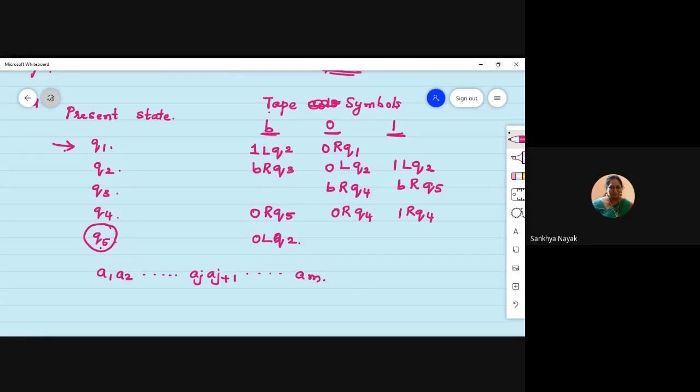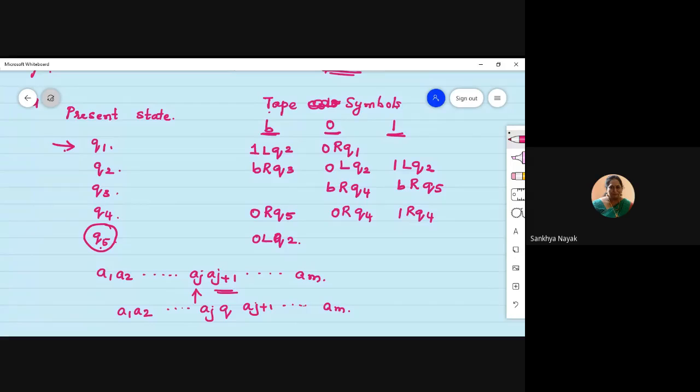The Turing machine is in state Q at Aj. It has to read A(j+1). In that case, how do we write this? We write it as A1, A2, Aj, Q, A(j+1) and An.